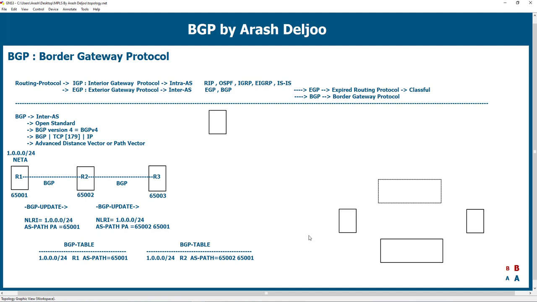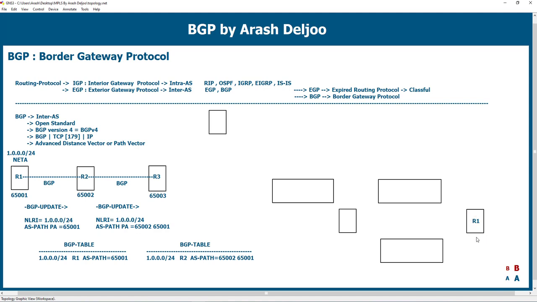Okay, we have 5 AS in this scenario, and this is another AS. The connectivity between these AS is this connectivity. First we have R1.